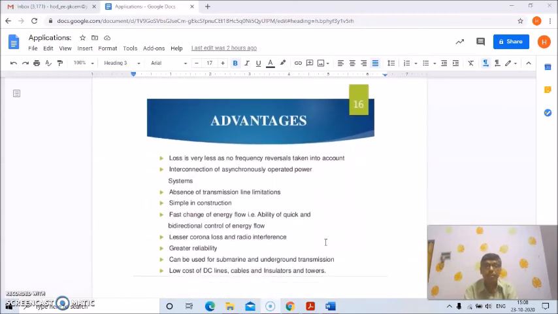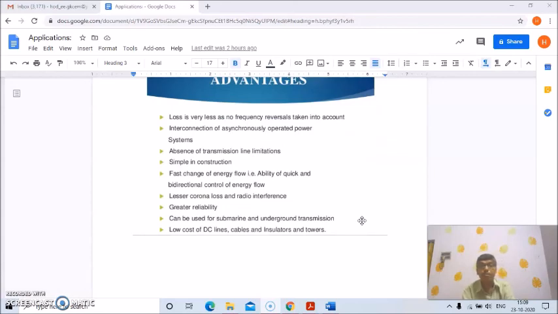And of course we have advantages to discuss. Loss is very less, as no frequency reversal is taken into account; interconnection of asynchronously operated power systems; absence of transmission line limitations; simple in construction; fast change of energy flow, that is, ability of quick and bidirectional control of energy flow; lesser corona loss and radio interference; greater reliability; can be used for submarine and underground transmission; and low cost of DC lines, cables, insulators and towers.